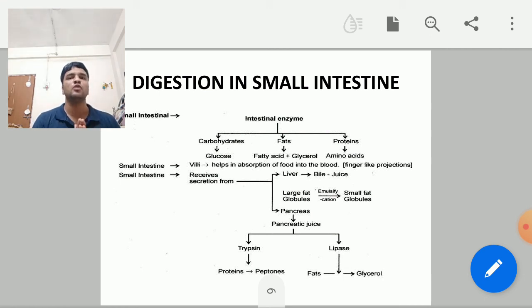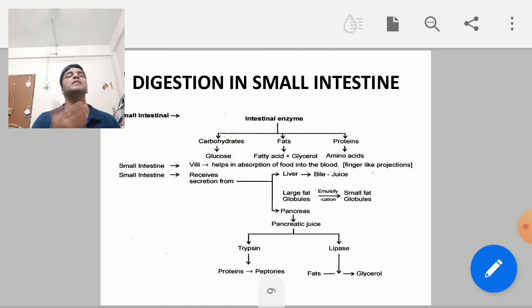So that's why you might have observed that doctors used to suggest some chewable tablets. Why? Because in the mouth also absorption takes place. But a large quantity of absorption will take place in the small intestine. Why? Because the inner lining of the small intestine has very minute microscopic hair-like structures called villi or microvilli, which provide a large surface area for absorption of digested food, and that absorbed digested food will get mixed into the blood. That is what absorption is.